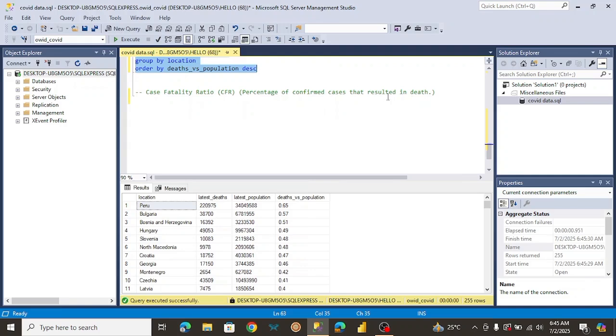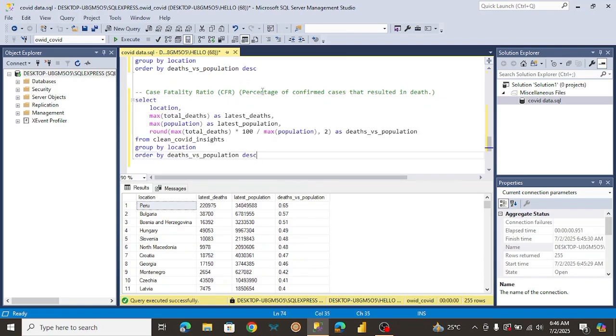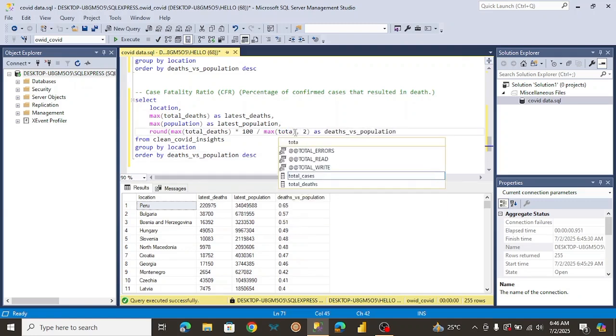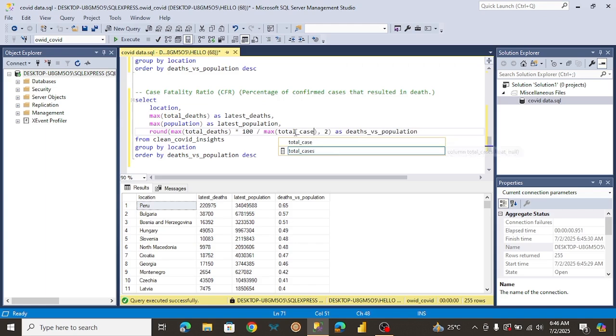So it's going to be similar to what we did here. We're just going to be dividing the total deaths by the total cases. So I'm just going to copy this above and paste it down here. Okay, so all we have to do now is change this to total cases. Okay, let me just run this.